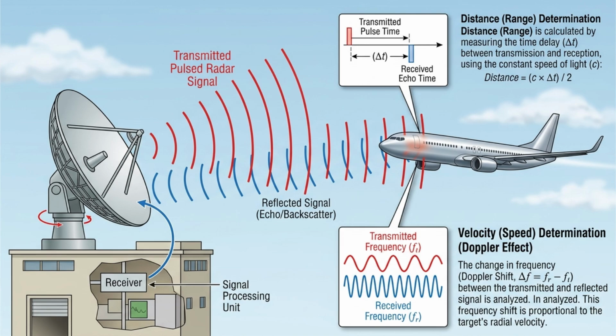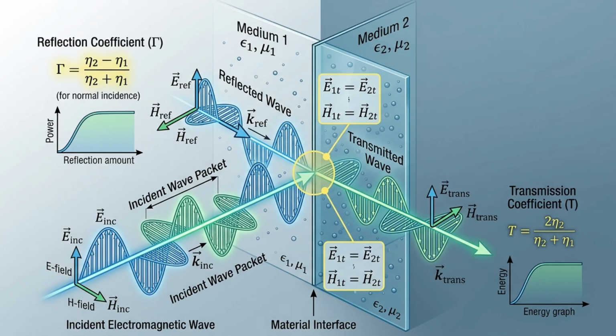Physically, consider a radar system transmitting a signal toward an aircraft. The electromagnetic wave reaches the aircraft surface, and part of the energy reflects back toward the radar antenna. By analyzing the returned signal, the radar can determine the target's location and velocity. Mathematically, reflection occurs because electromagnetic fields must satisfy boundary conditions at material interfaces. These conditions determine how much energy is reflected and how much continues into the second medium. Engineers use these principles to predict signal behavior in complex environments.